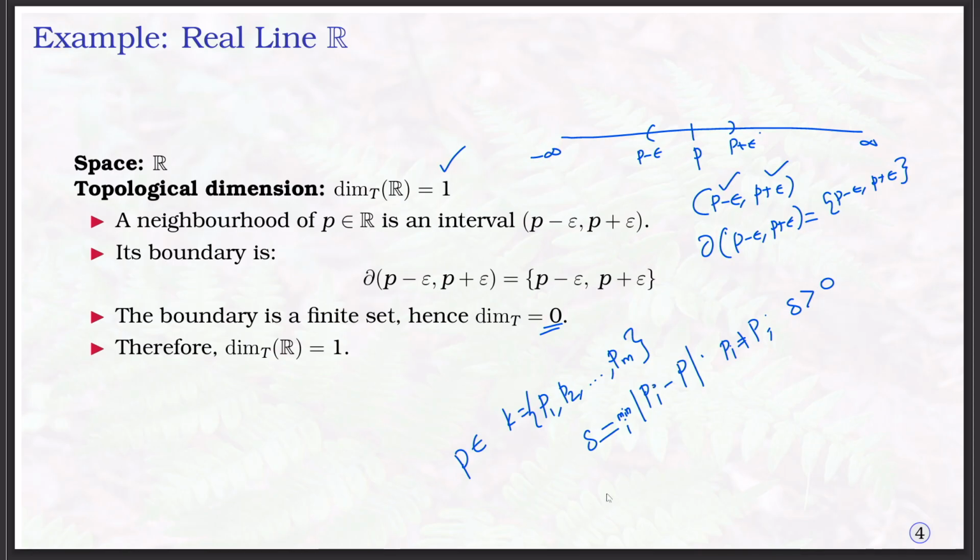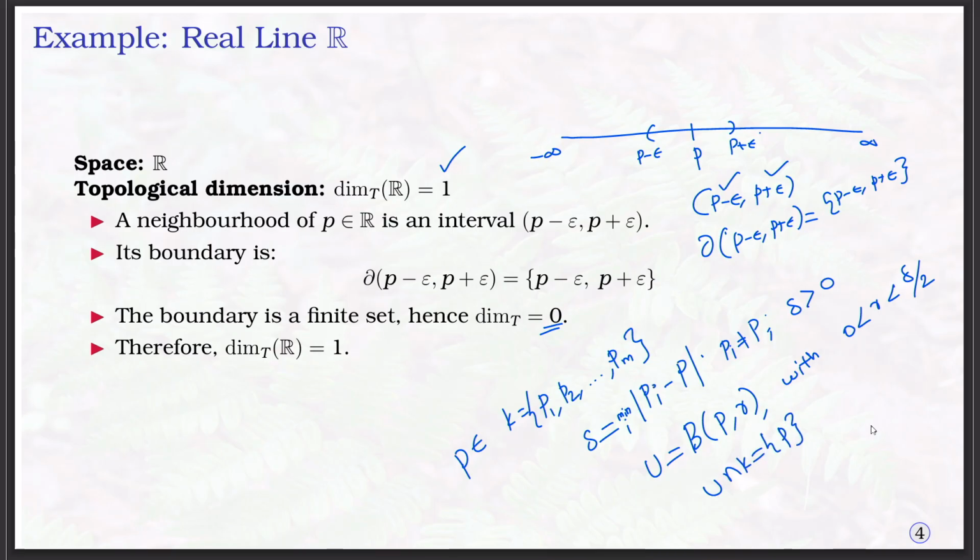Now we can define the neighborhood U of this P with radius r, where r is greater than 0 and less than delta by 2. Then one can understand this neighborhood contains only the point P, that means U intersection K is only the set {P}.